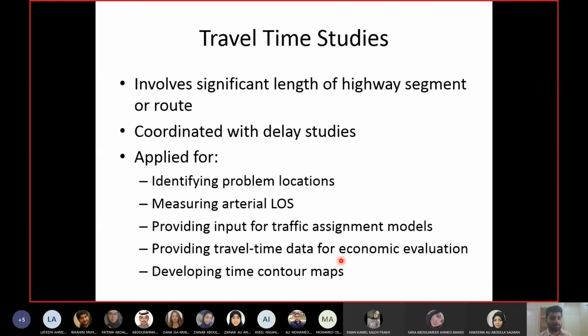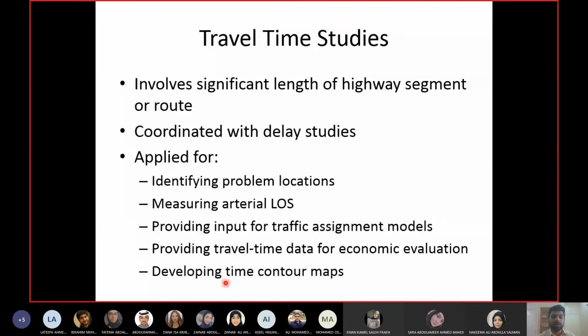Okay, and we talked about this in the highway course as well. In chapter 2, there were some examples as well about value of time. So if I know your time, I can calculate how much it is worth to you in terms of money. So maybe 1 minute of my time is equal to 100 fils. If I'm a big CEO or the owner of a big company, then 1 minute of my time may be equal to 500 fils, and so on. So if you know how much time you are saving for me, you can convert it in terms of money as well. So one of the benefits of the highways, which are calculated for economic evaluation, is the saving in travel time.